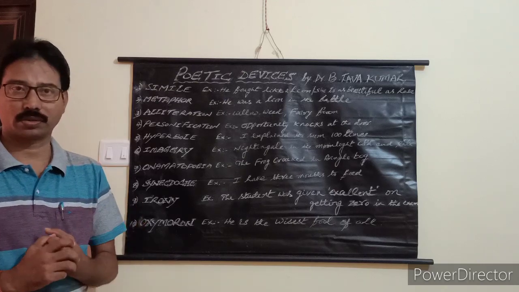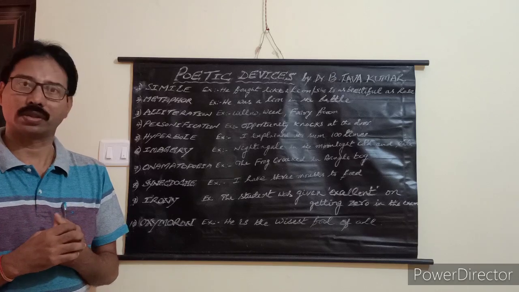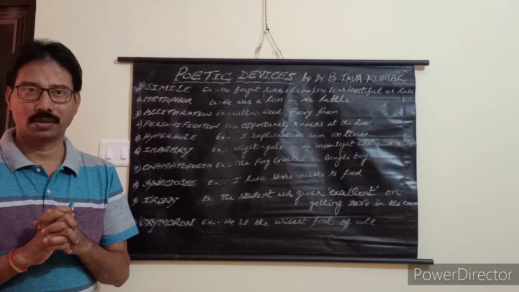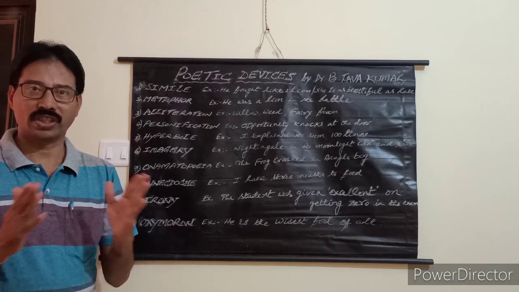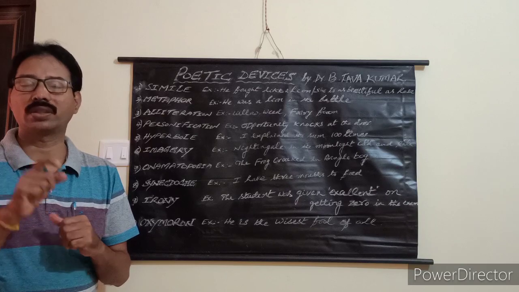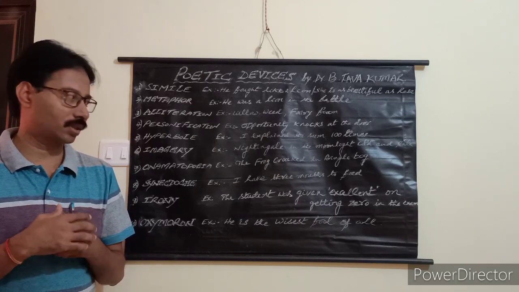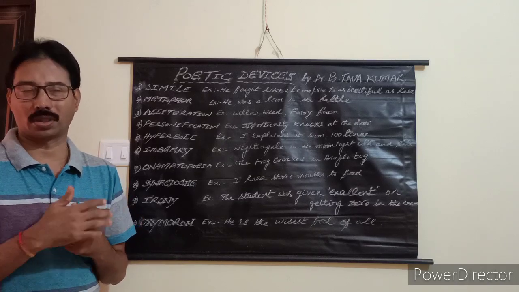Coming to the last one, oxymoron. In oxymoron, 2 opposite ideas are used. 2 opposite ideas are put together in one sentence. For example, he is the wisest fool of all.